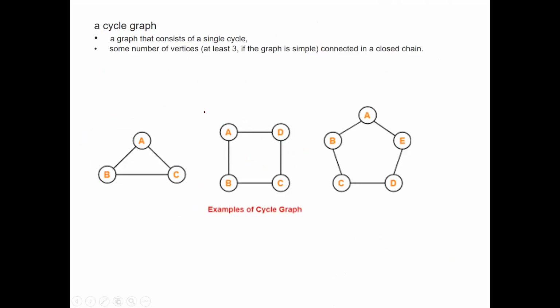Now, again, a cycle graph. A cycle graph consists of a single cycle. That means something like this is a single cycle in the graph. Like this is a cyclic graph. This is a cycle graph. This has a circular path inside the graph.